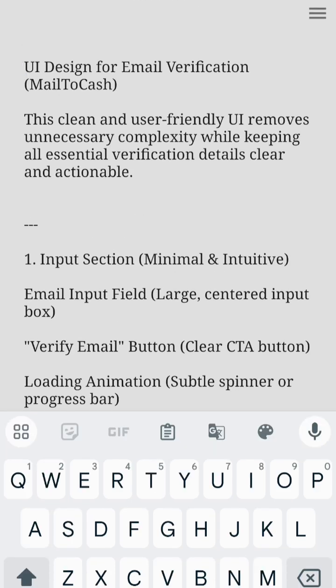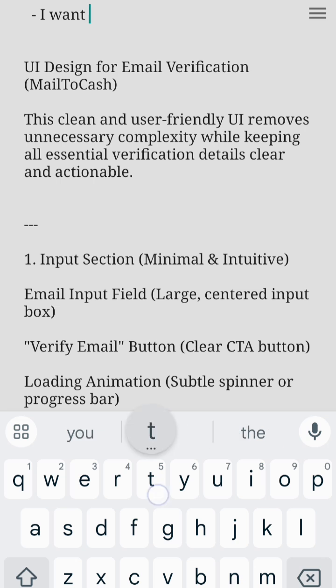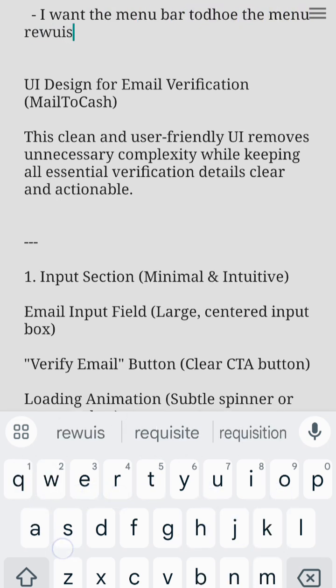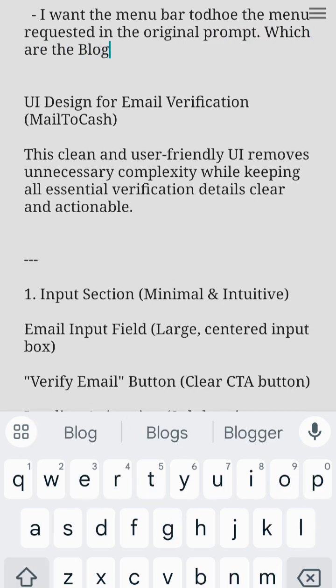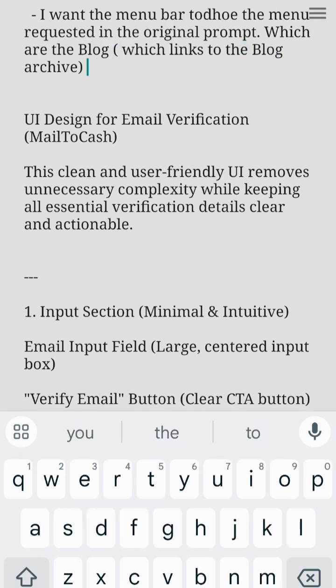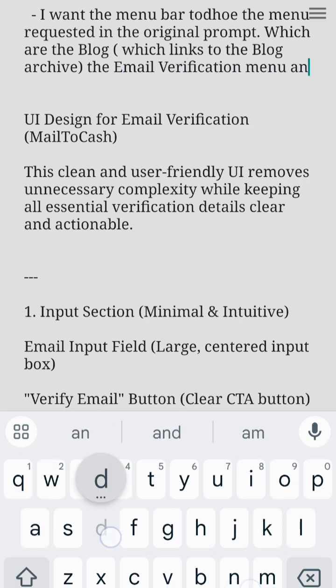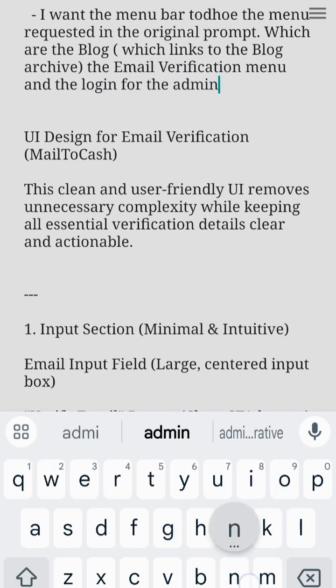Then I'm going to go down and say I want the menu bar to show the menu requested in the original prompts, which are the blog menu, which links to the blog archive, the email verification menu, and the login for the admin dashboard.